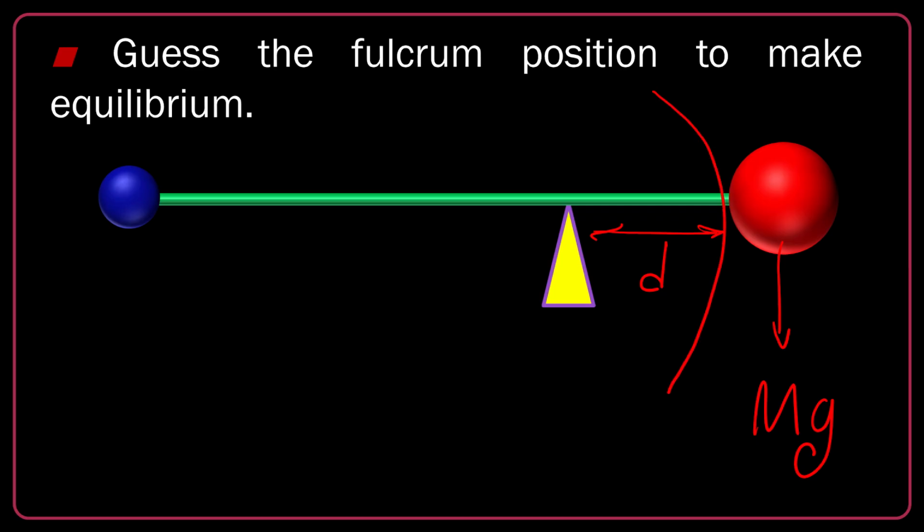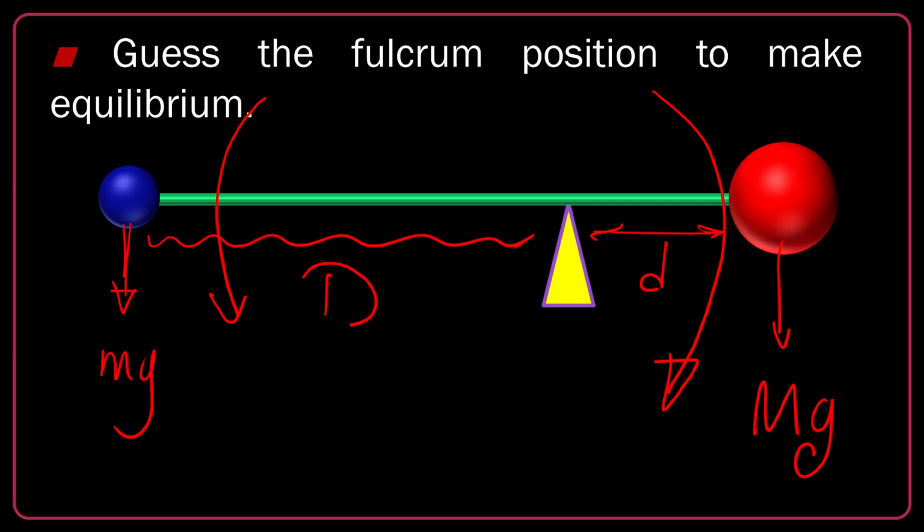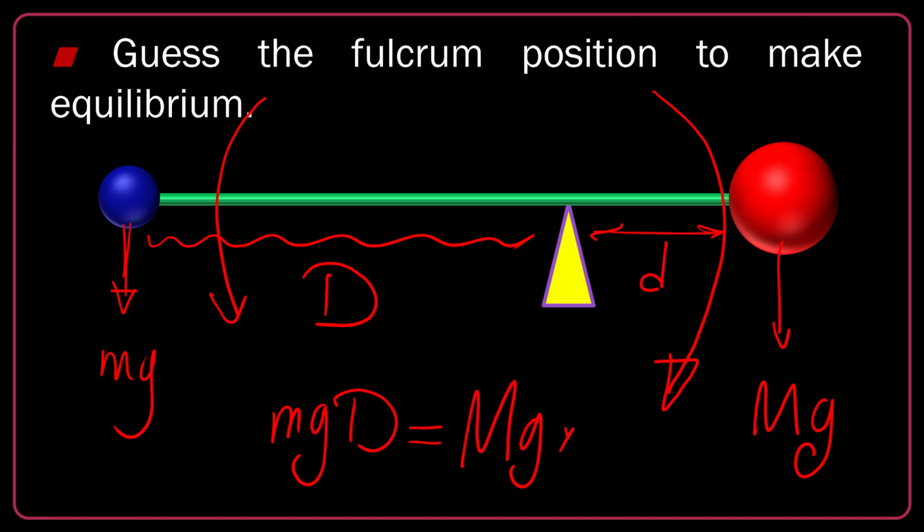So the clockwise torque it creates now might be equal to the anti-clockwise torque created by the blue object. The blue object, although it has a smaller weight, has a large distance. So mg times d might be equal to mg times d.